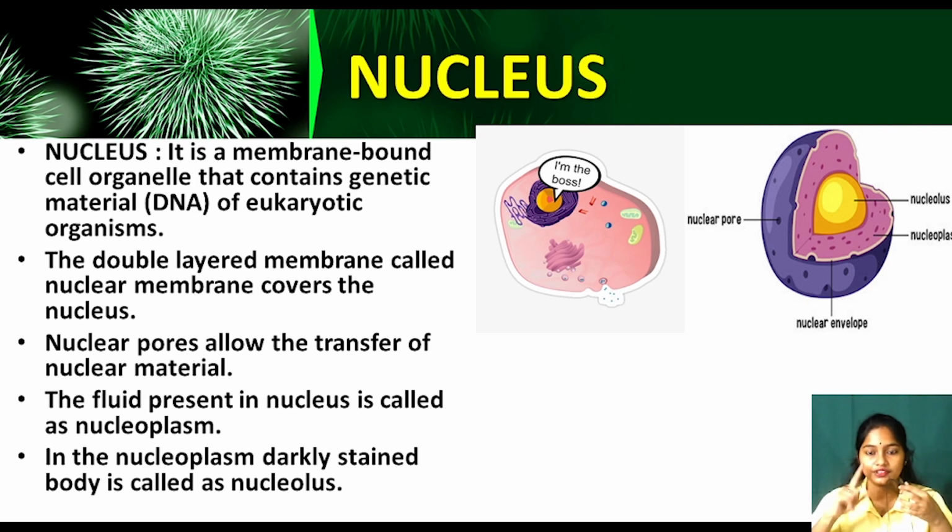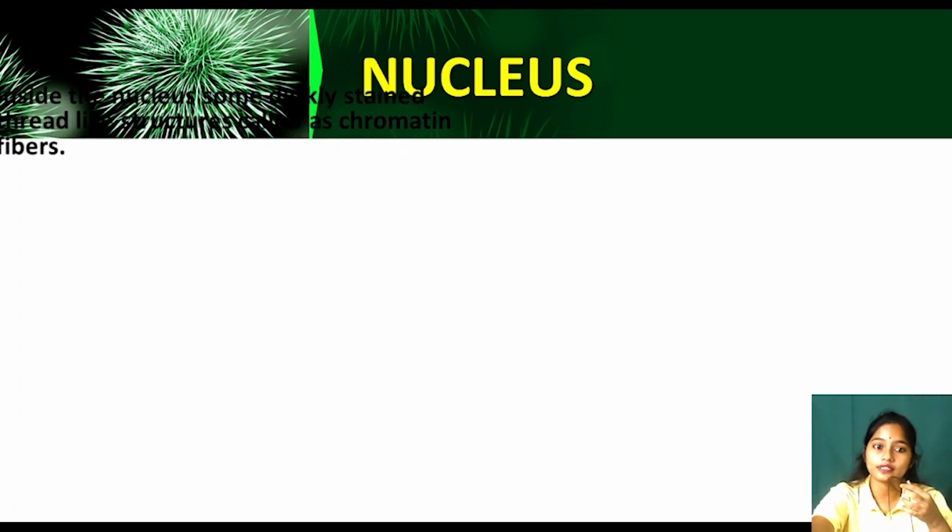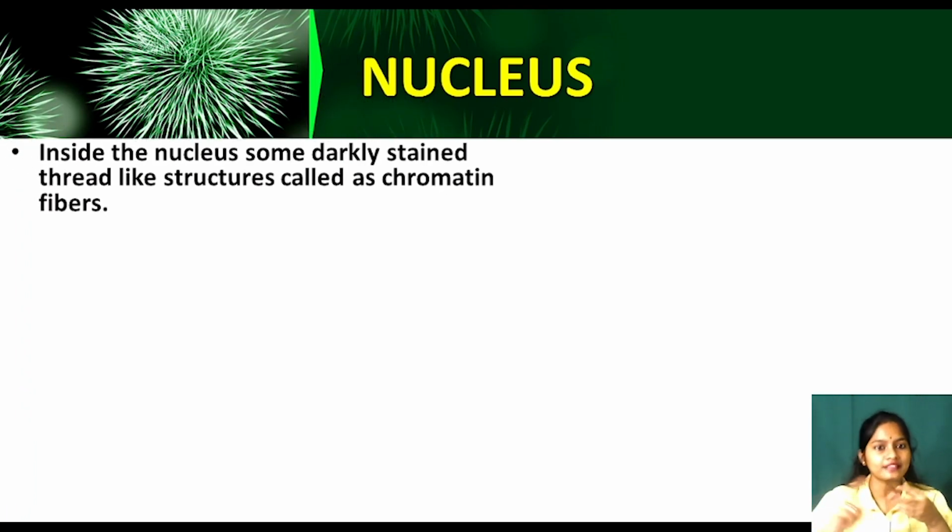Clear? Now moving next, some more information about the nucleus: inside the nucleus there are some darkly stained thread-like structures called chromatin fibers. Have you seen a thread? Thread means very small, it is like a thread. So these thread-like structures inside the nucleus are called chromatin fibers.